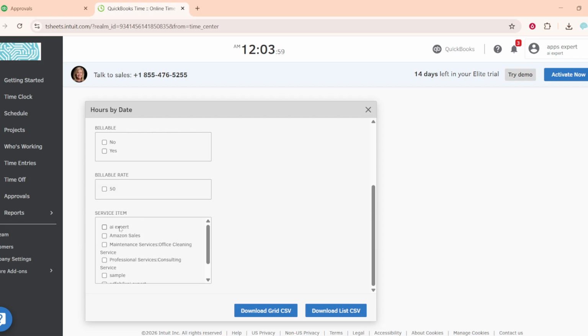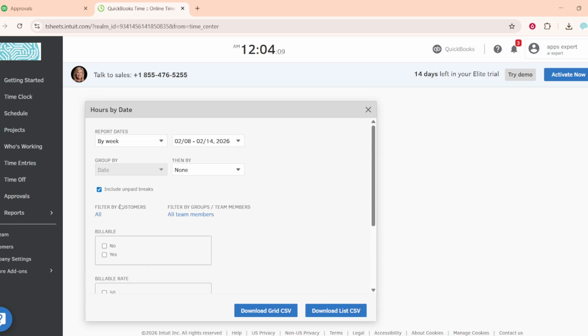Now set your report dates using the calendar fields. Choose the exact range you want, such as this pay period, last week, or a custom start and end date. Getting the dates right up front prevents extra cleanup later and ensures your totals match your payroll cycle or reporting window.